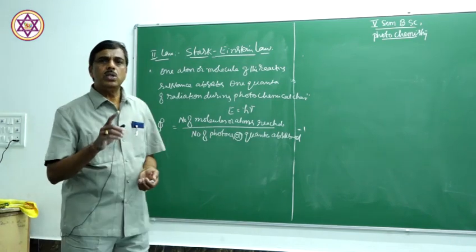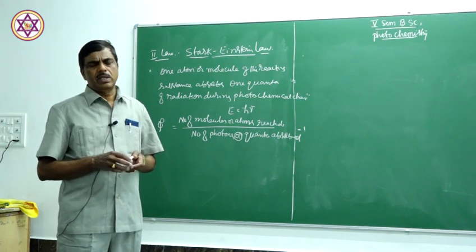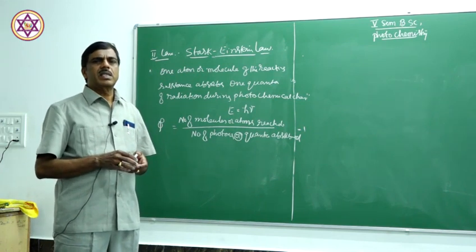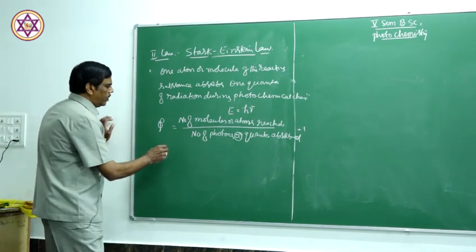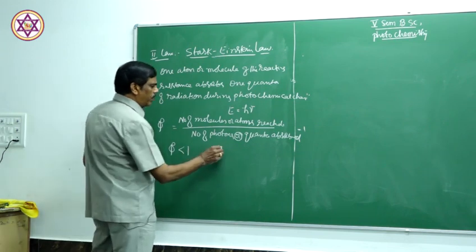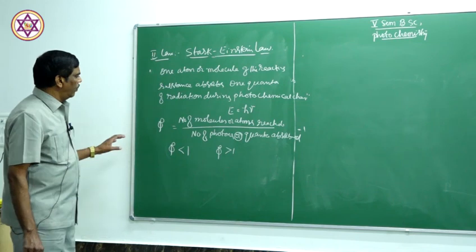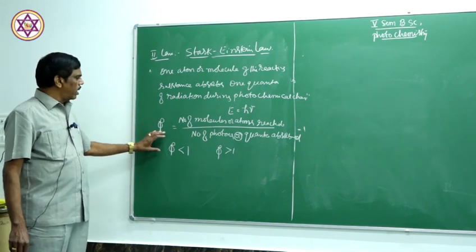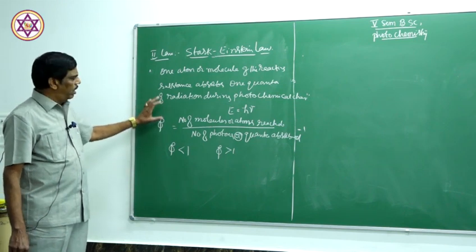Quantum efficiency is 1 according to the law, but actually in many reactions quantum efficiency is not equal to unity. Sometimes quantum efficiency is less than 1 and sometimes it is greater than 1. Therefore, there is a change in the quantum efficiency which is not according to the law.